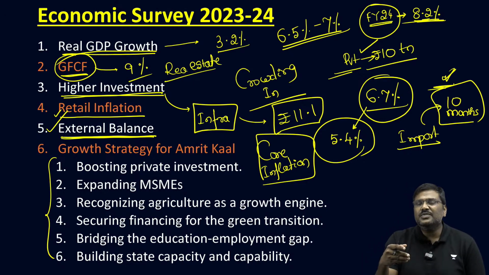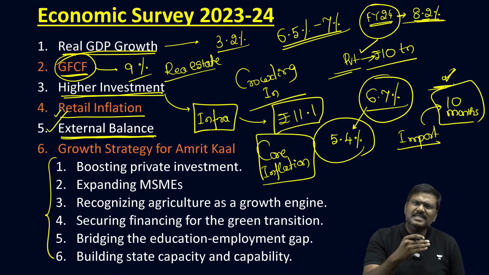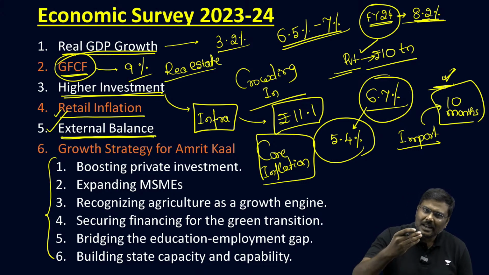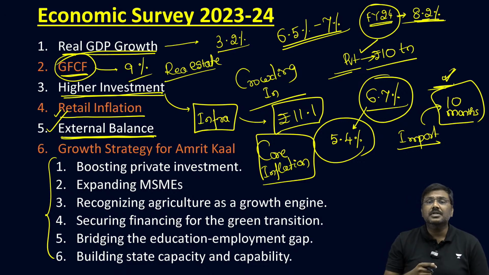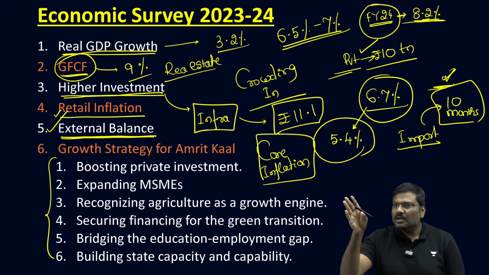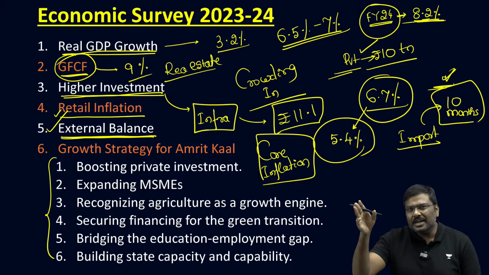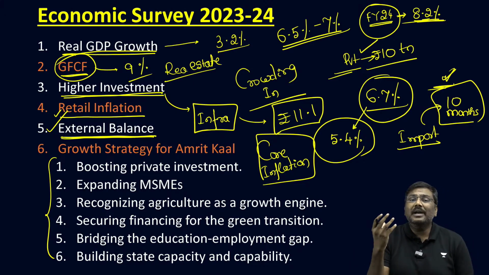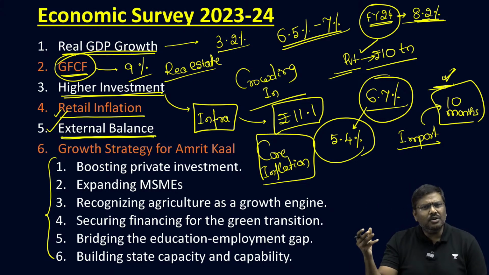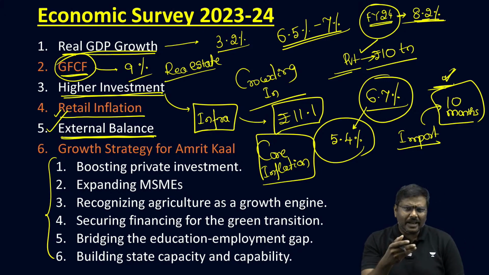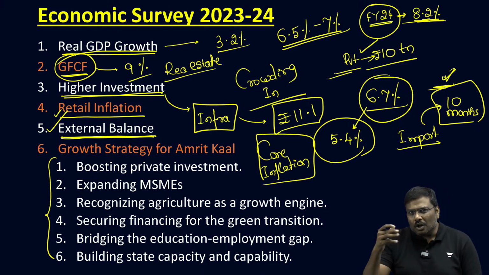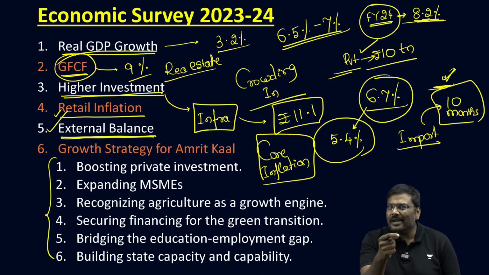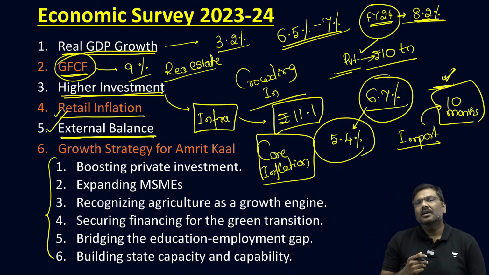Now, considering all of these factors, there are also certain concerns which could have a limiting impact on the performance of the Indian economy, such as external factors, wars, rising crude oil prices, or climate risk. In addition to that, even in the domestic market, there could be certain structural factors, including, let's say, the impact of El Nino or lower rainfall on agriculture sector productivity.